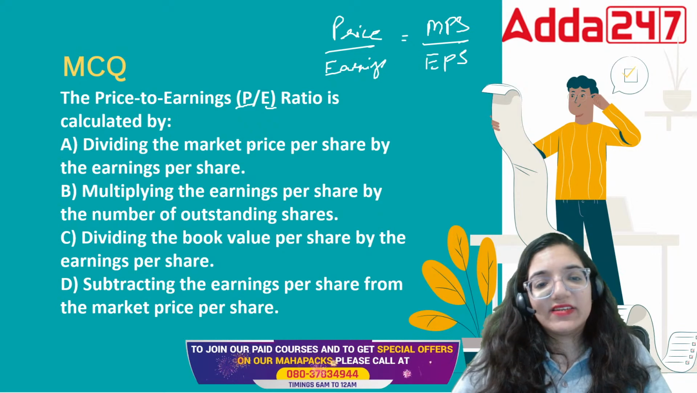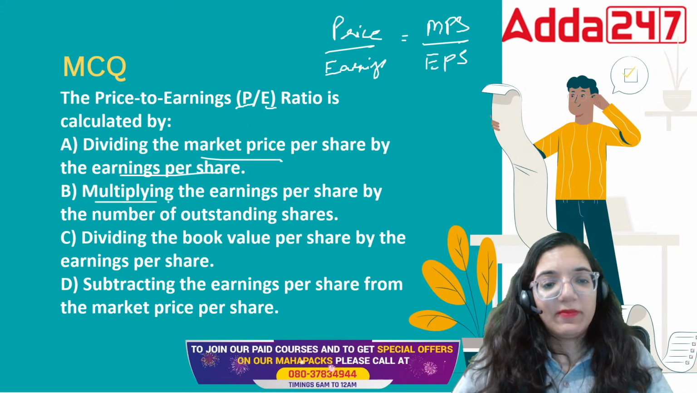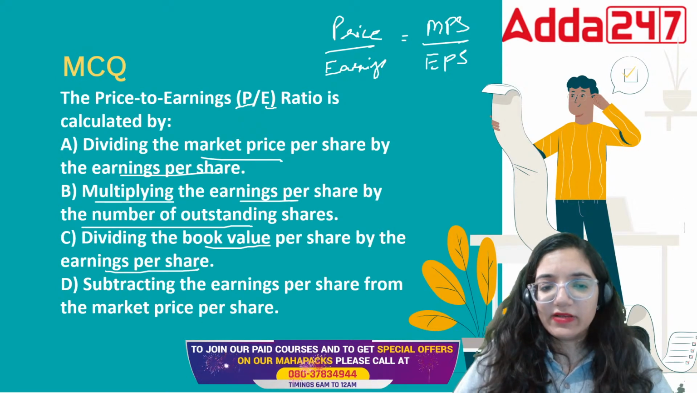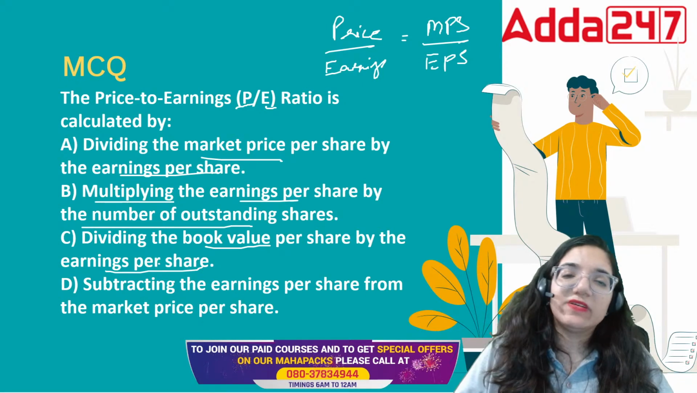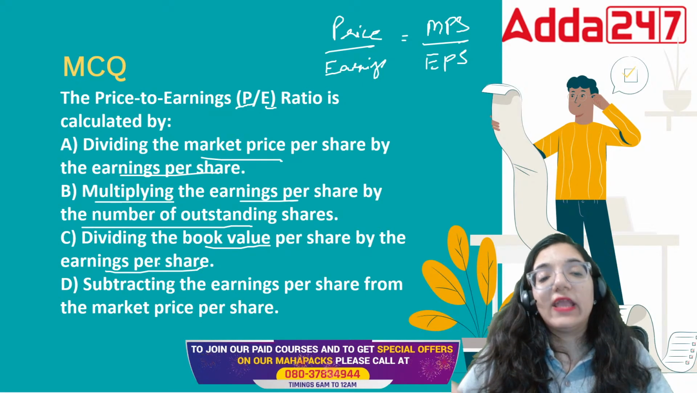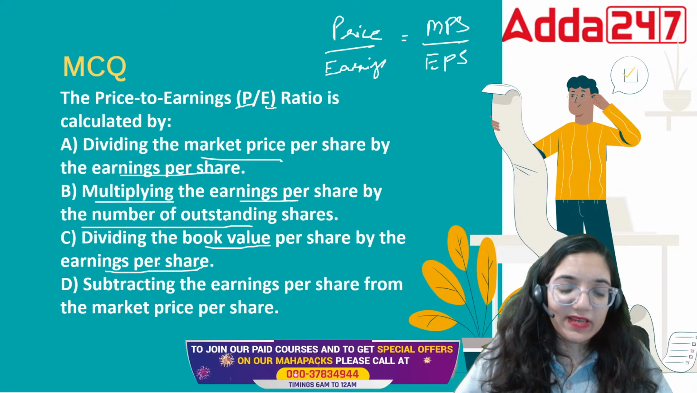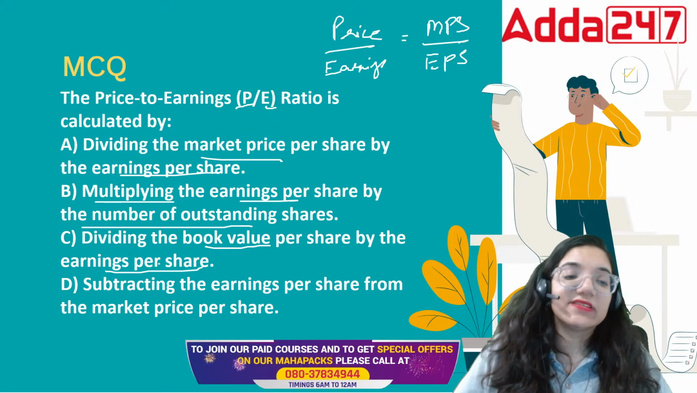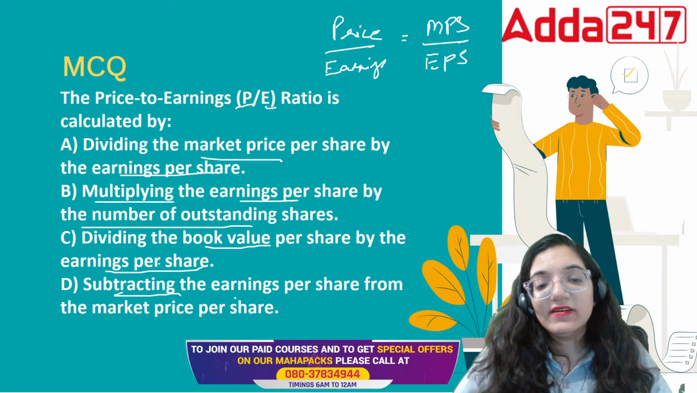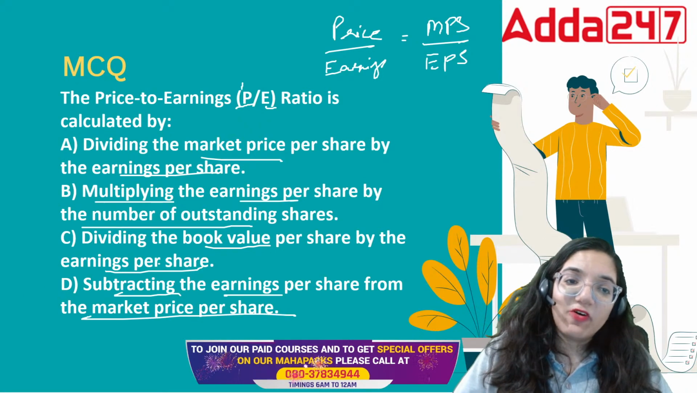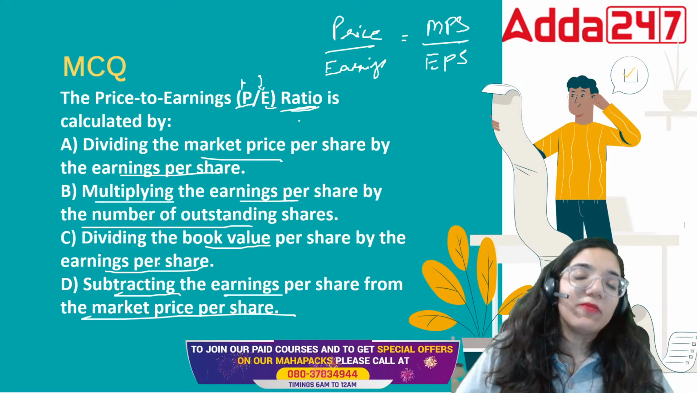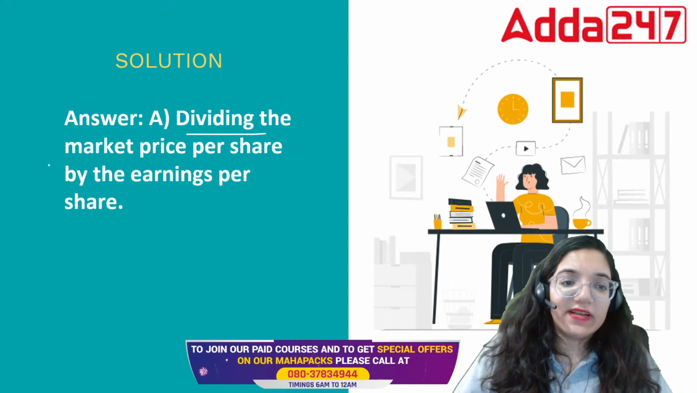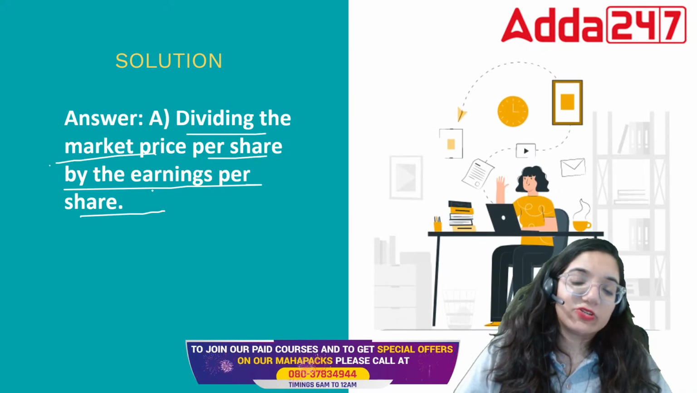Okay, so let's look at the answer. Dividing the market price per share by earnings, multiplying the EPS by number of outstanding shares. No. Dividing the book value per share, this is book value, based upon the face value, not the MPS. Price is something that people sometimes don't understand because it is confusing. What kind of price? Book value price or the market price? This is market price. Subtracting the earnings from the market price? No. The formula is specifically PE, price upon earnings: dividing the market price per share by the earning per share.